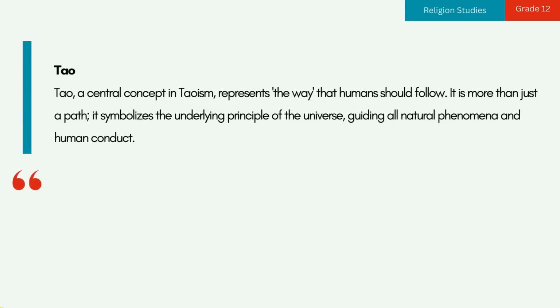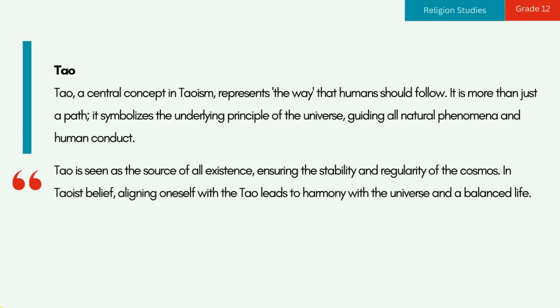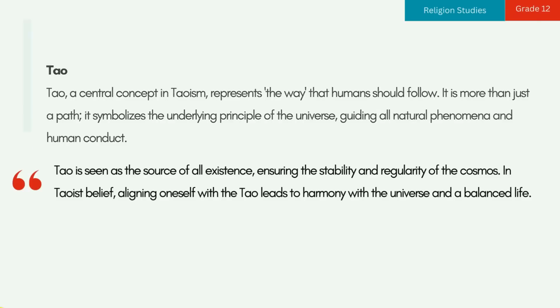2. Tao. Tao, a central concept in Taoism, represents the way that humans should follow. It is more than just a path, it symbolizes the underlying principle of the universe, guiding all natural phenomena and human conduct. Tao is seen as the source of all existence, ensuring the stability and regularity of the cosmos. In Taoist belief, aligning oneself with the Tao leads to harmony with the universe and a balanced life.